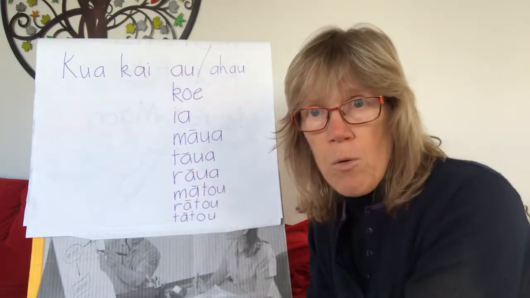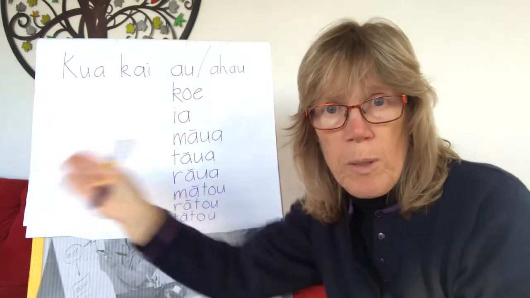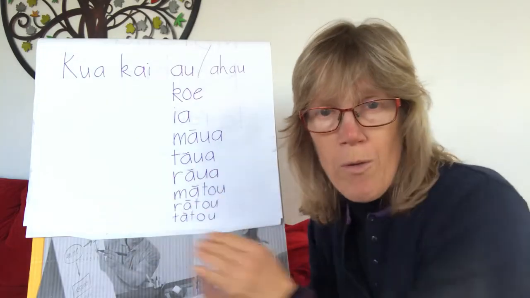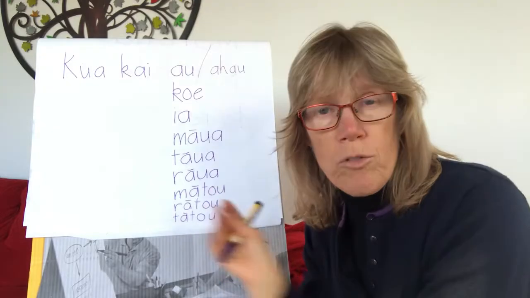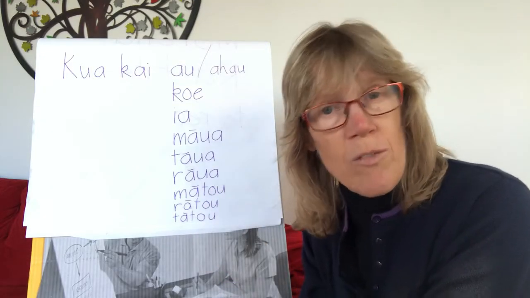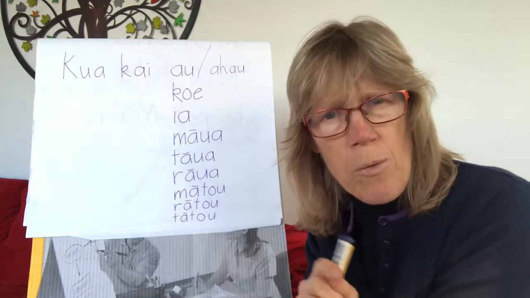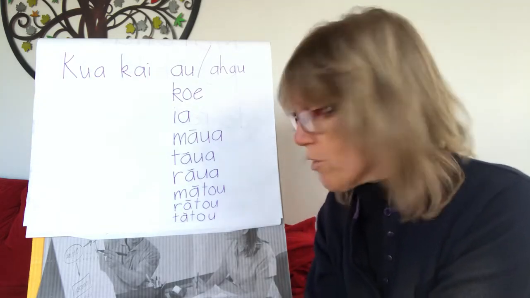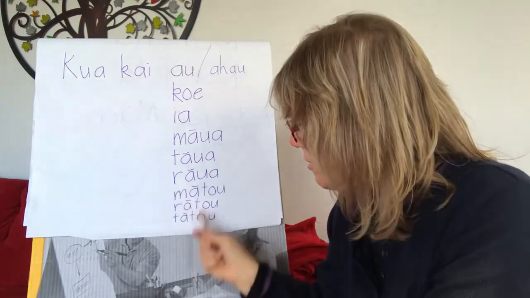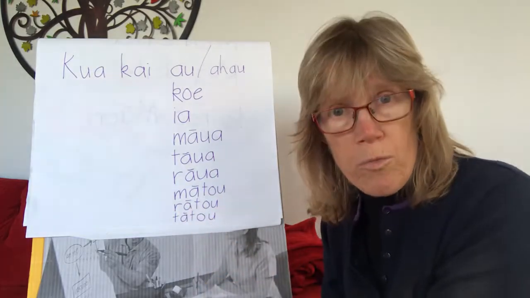And then raua is two people over there. Those two over there have eaten. Kua kai raua, those two have eaten. So somebody might have said, have those two eaten? Kua kai raua, and I could say, āe, kua kai raua, they have eaten. Those two have eaten.